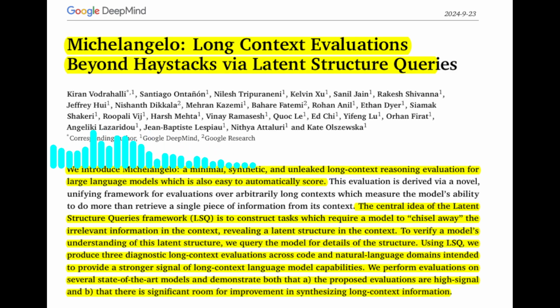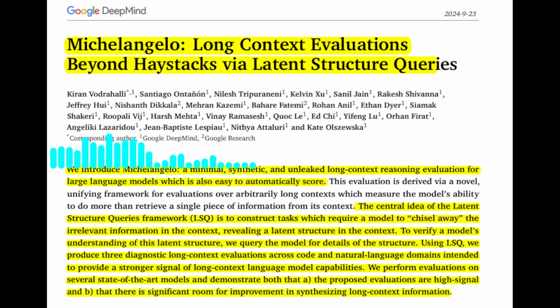How does Michelangelo ensure that these tasks are not simply retrieval tasks in disguise? The key is the use of synthetically generated irrelevant information. This information is designed to be completely unrelated to the task, ensuring that the model cannot rely on shortcuts or memorized knowledge. The paper also emphasizes the importance of controlling the complexity of the tasks, which is measured by the number of relevant updates to the latent structure.